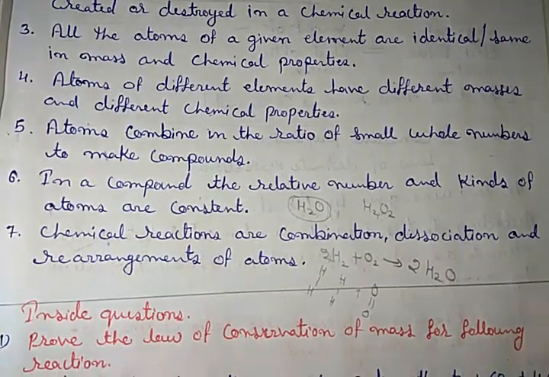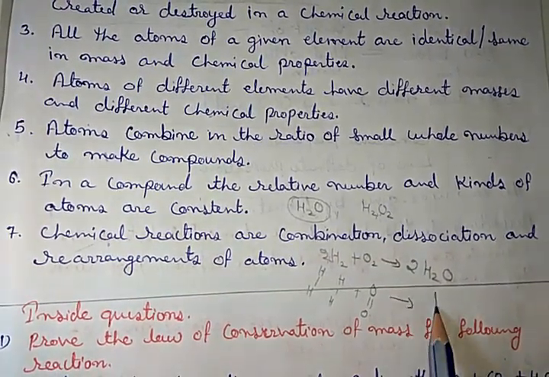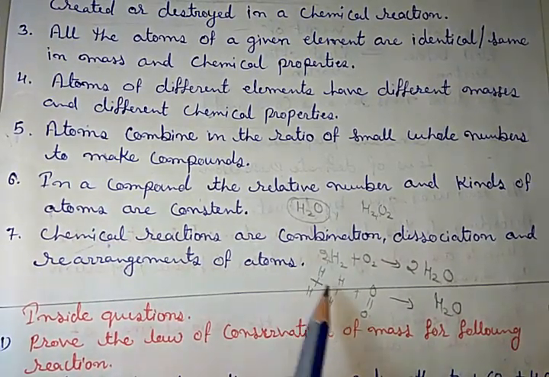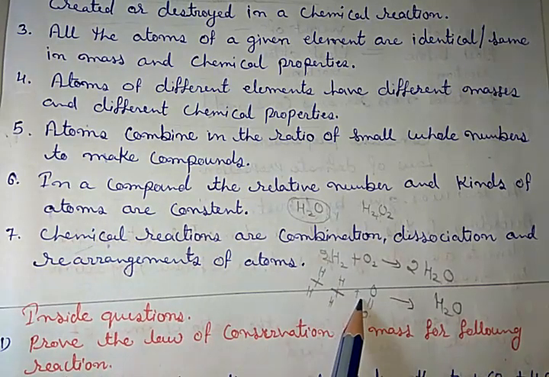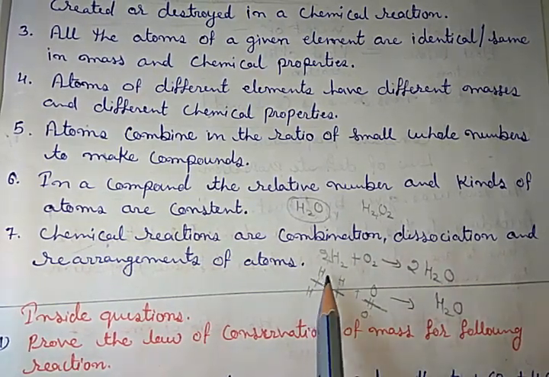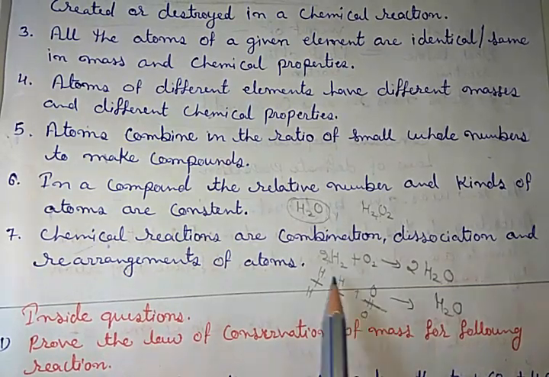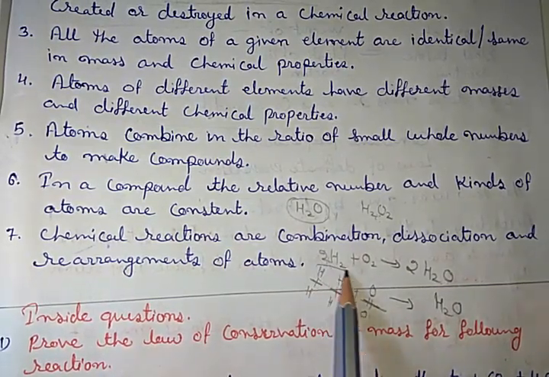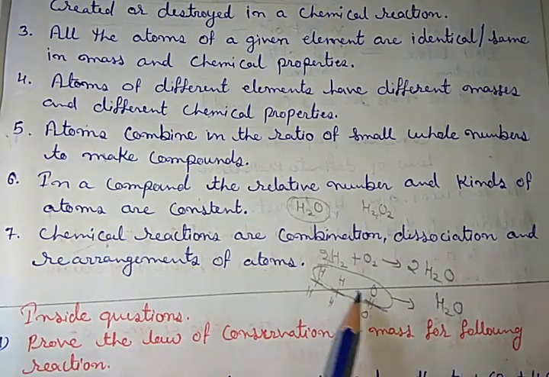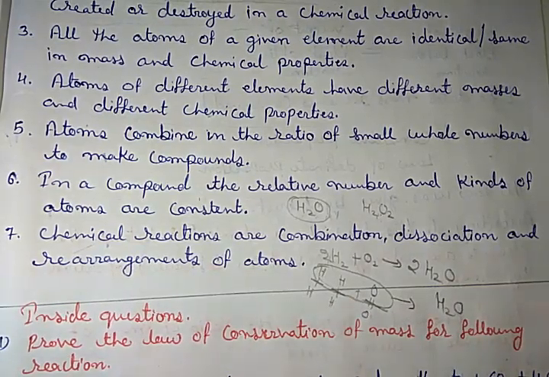Now, if we have to make water, then the bonds between them, that means hydrogen-hydrogen and oxygen-oxygen, must dissociate, and then two hydrogen atoms combine with an oxygen atom, that means combination.